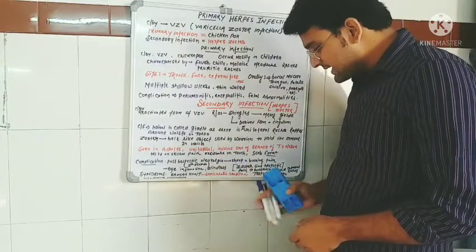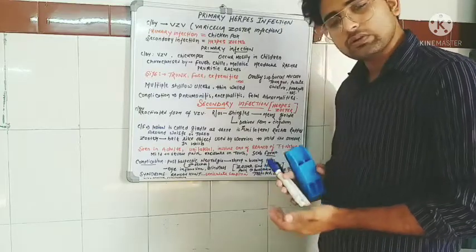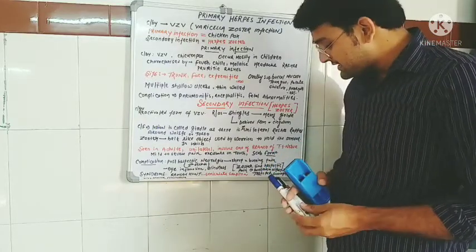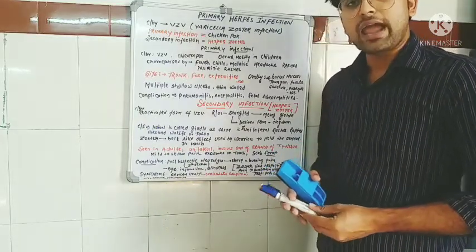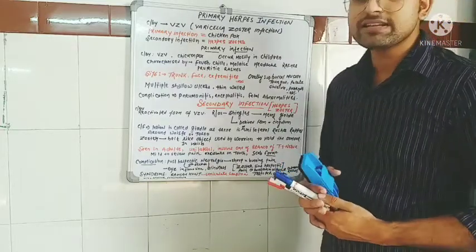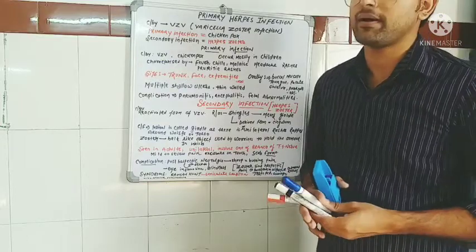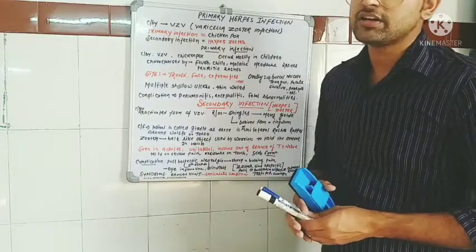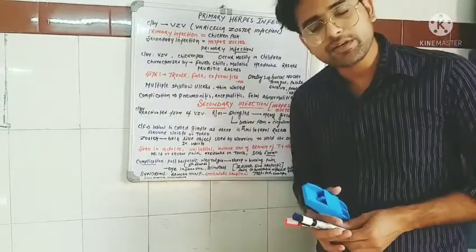There are some tests done to investigate the disease: PCR, cytology, and immunofluorescence technique test. The differential diagnosis is recurrent herpetic lesion, and treatment should be started within 72 hours.